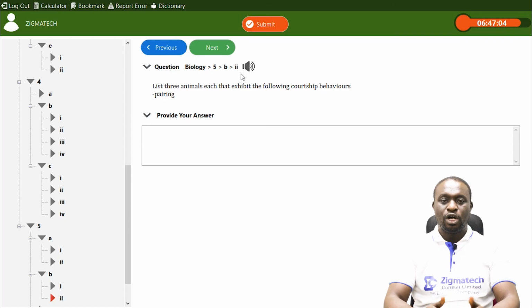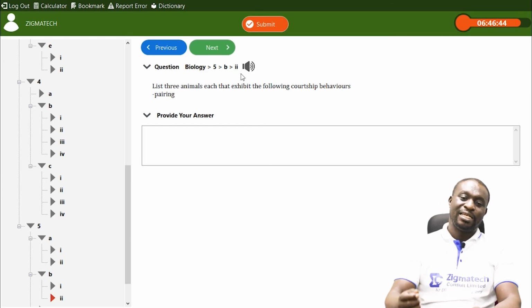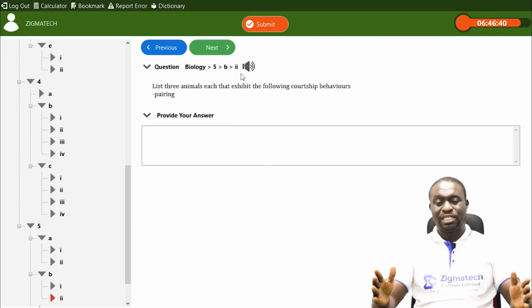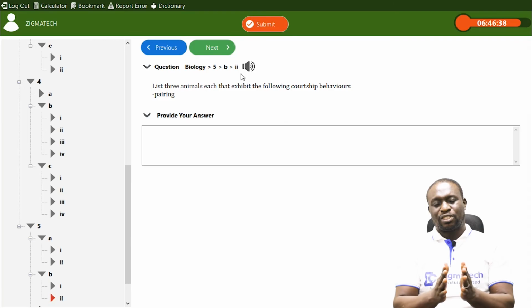When the female comes close and is ready, the male hops on the back of the female, and the female carries the male for about 2 to 3 days. They go to very shallow, calm water, and the female releases her eggs while the male releases his sperm cells to fertilize them externally. But you will notice that they pair. They come out as pairs.